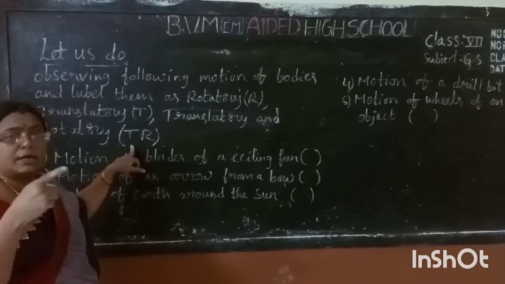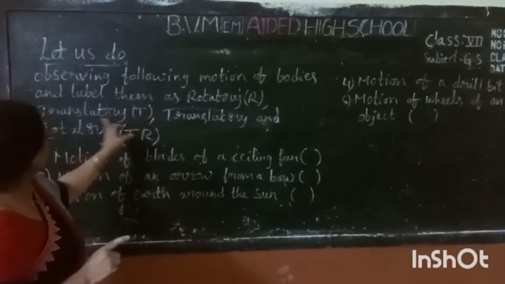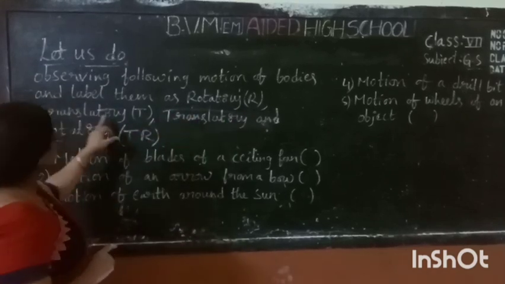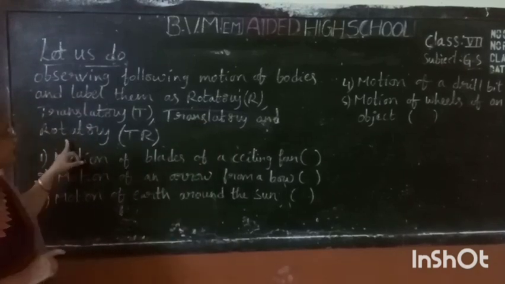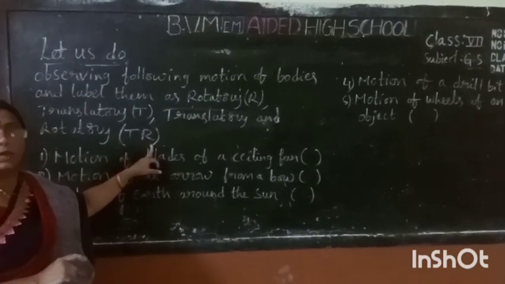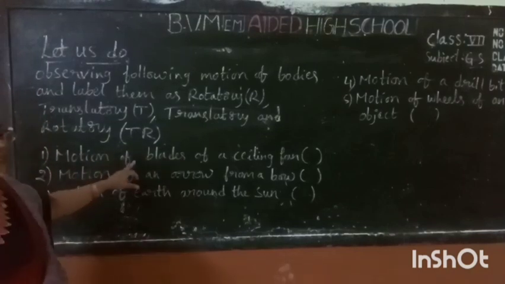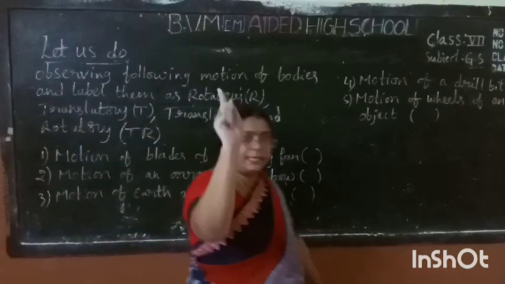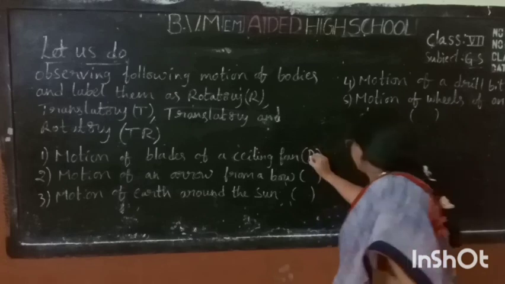Straight line motion and also rotating motion. We have to keep rotatory as R, translatory as T, and rotatory and translatory as TR. Are you understood, children? First one, motion of blades of a ceiling fan. Motion of blades of a ceiling fan is rotatory motion. Are you understood? We mark it as R.